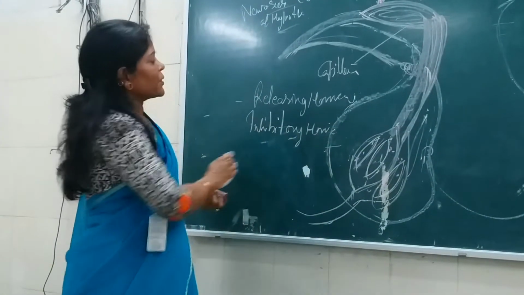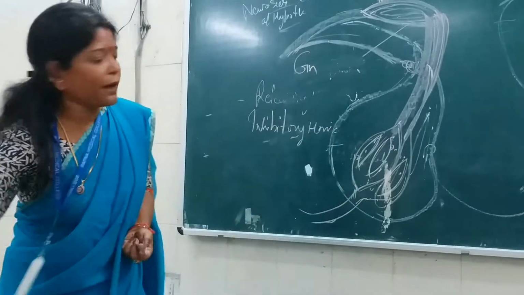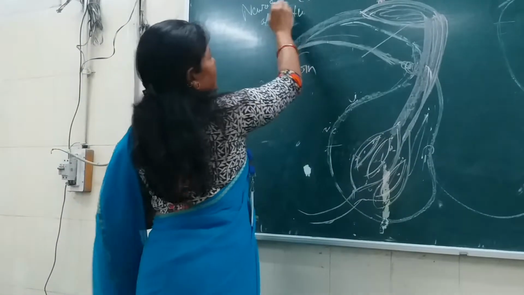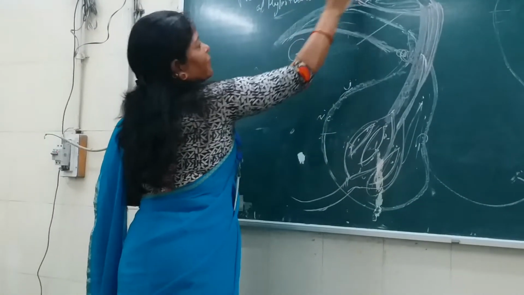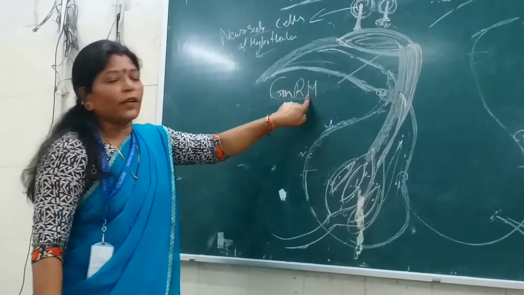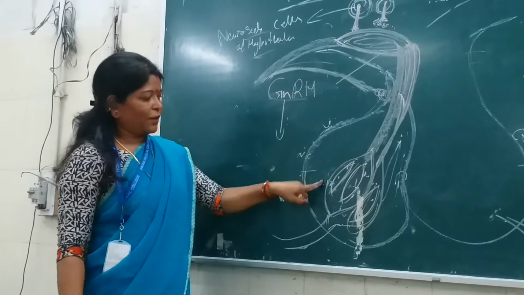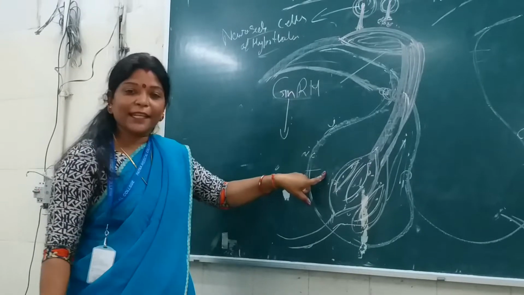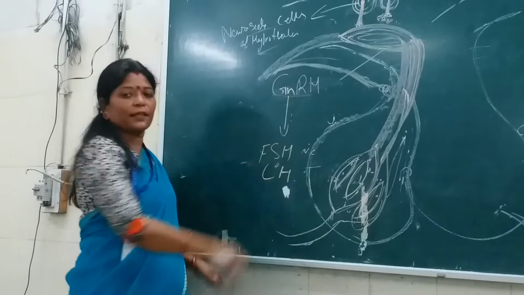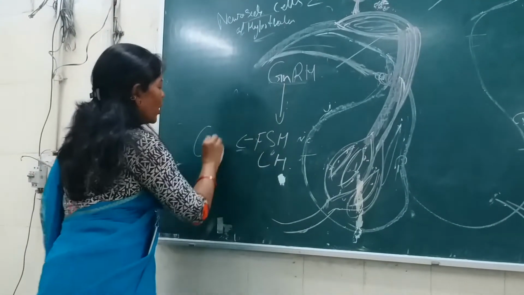Isn't it? Suppose it is secreting the gonadotrophin releasing hormones. What I have said, suppose the neurosecretory cells of the hypothalamus, if it is secreting gonadotrophin releasing hormones, that means the action will be here on the hormones of the anterior pituitary, that is the FSH and the LH, luteinizing hormone and the follicle stimulating hormone, because both of them act on the gonads.